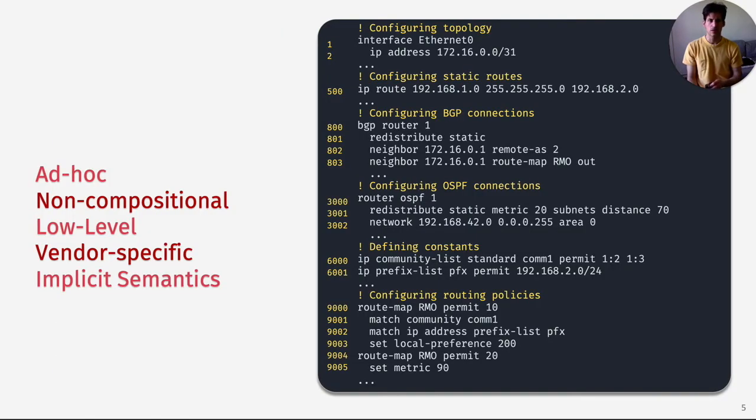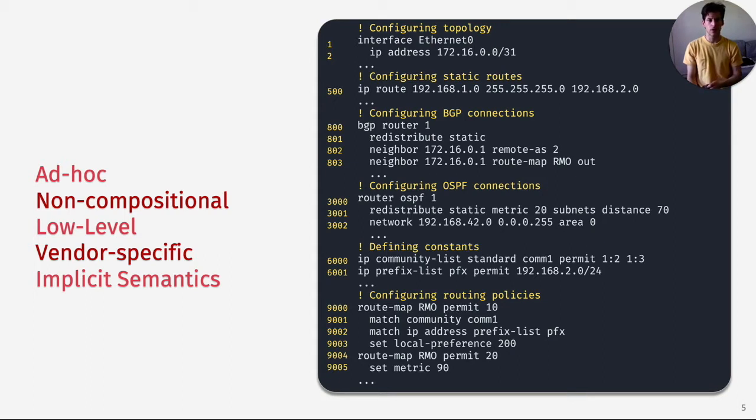The last row is the actual configurations. It's not unheard of for configuration files for a single router to consist of several thousand lines of commands that are written in very low-level vendor-specific languages. These languages use domain-specific ad hoc commands that work for specific routing protocols and features, and they lack intuitive semantics, especially when considering their interaction with each other.